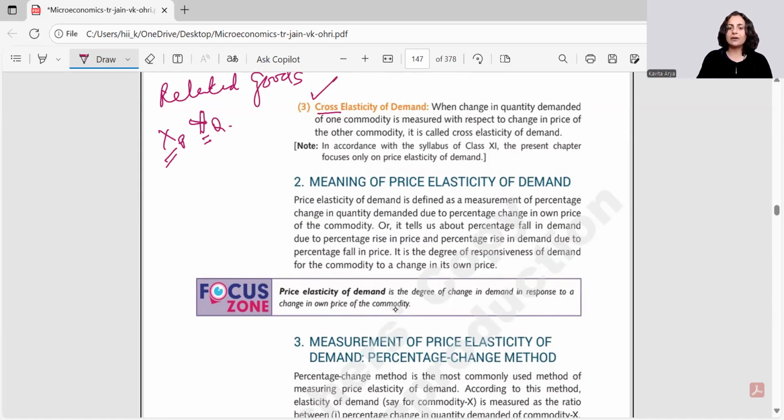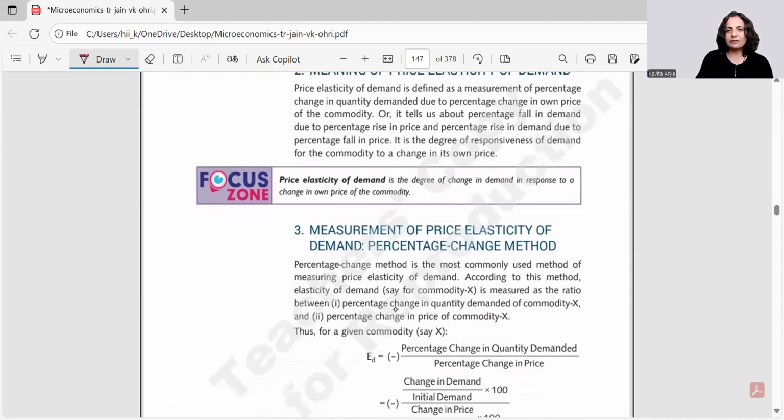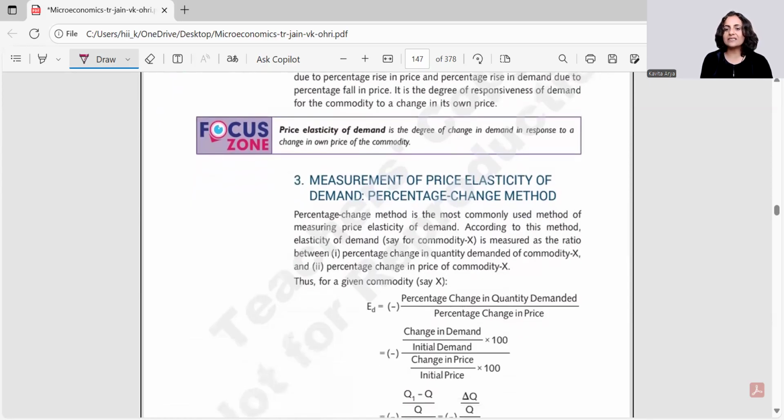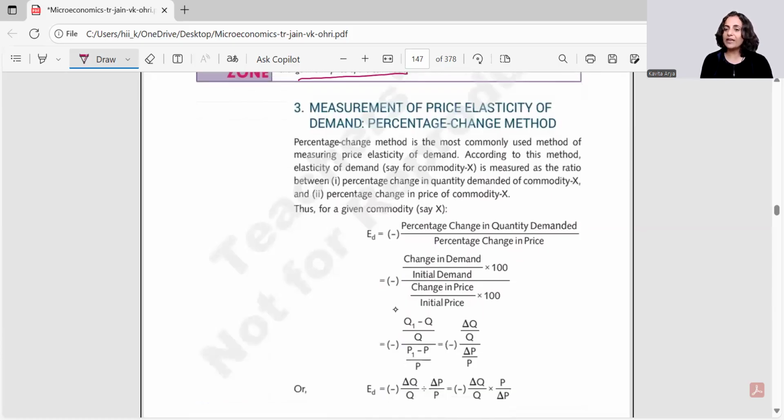But in this chapter, presently, we primarily would be focusing on price elasticity, which is a demand of the syllabus. What is price elasticity? It's the degree of change in demand in response to a change in its own price. And how do we measure it? We have three methods: percentage method, expenditure method, and point method. I'll try to give you the exposure of expenditure and point also, though mainly we focus on price elasticity by the percentage method.